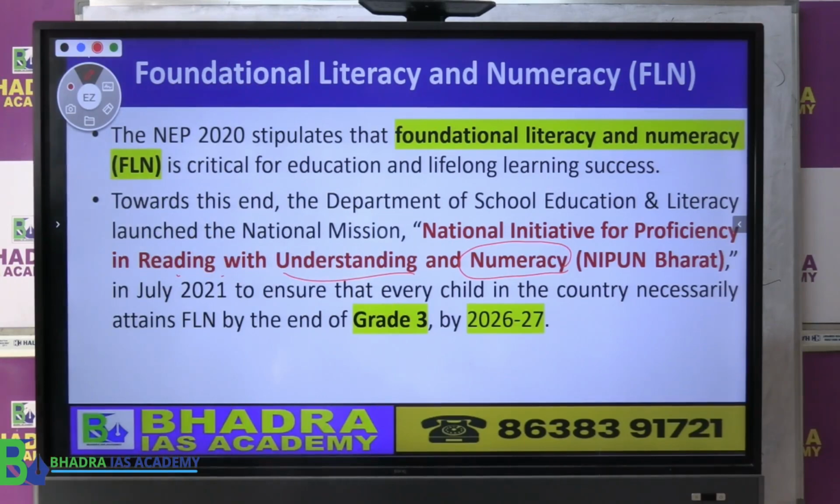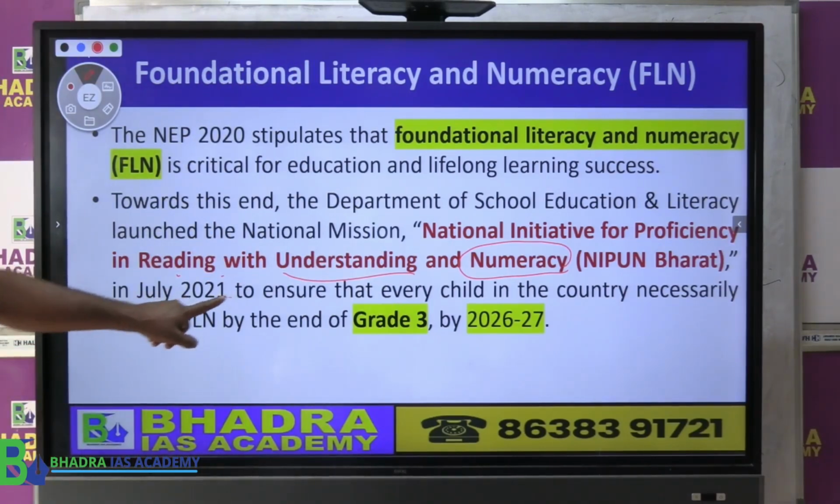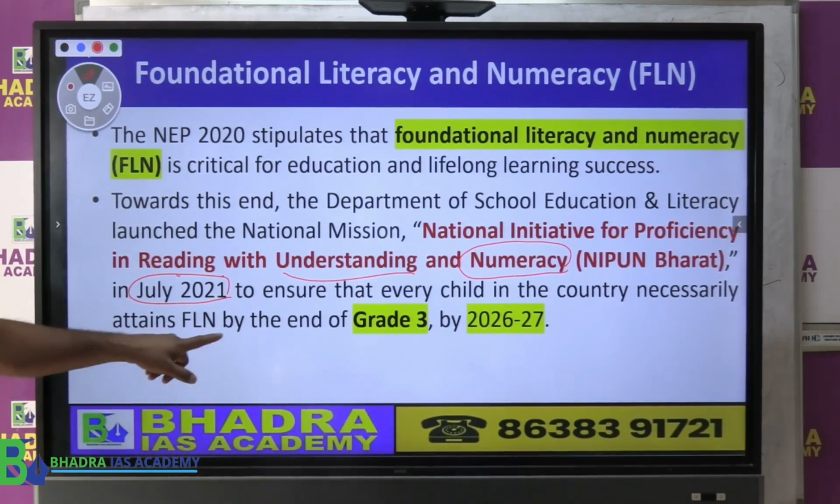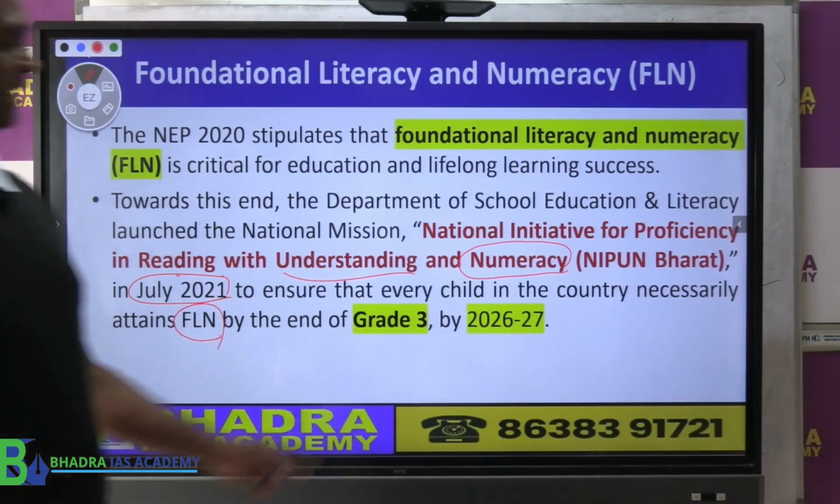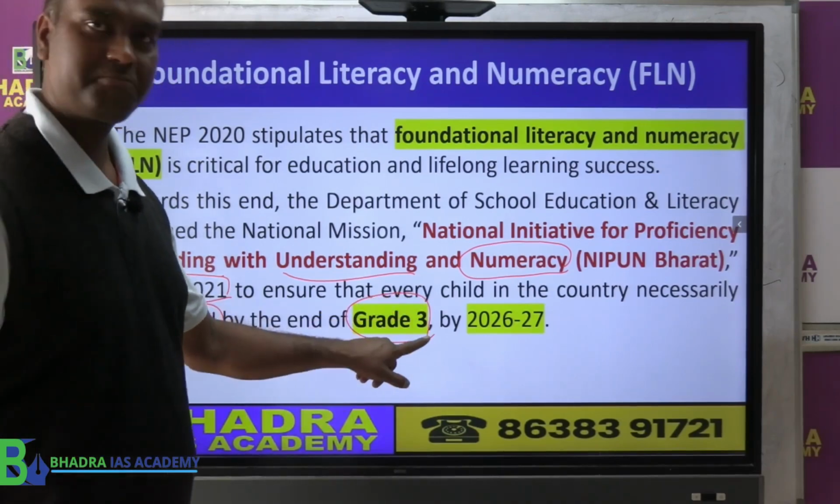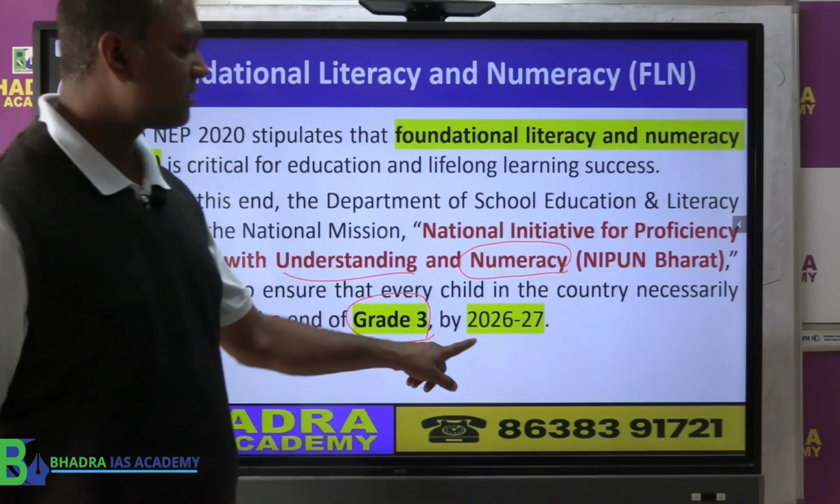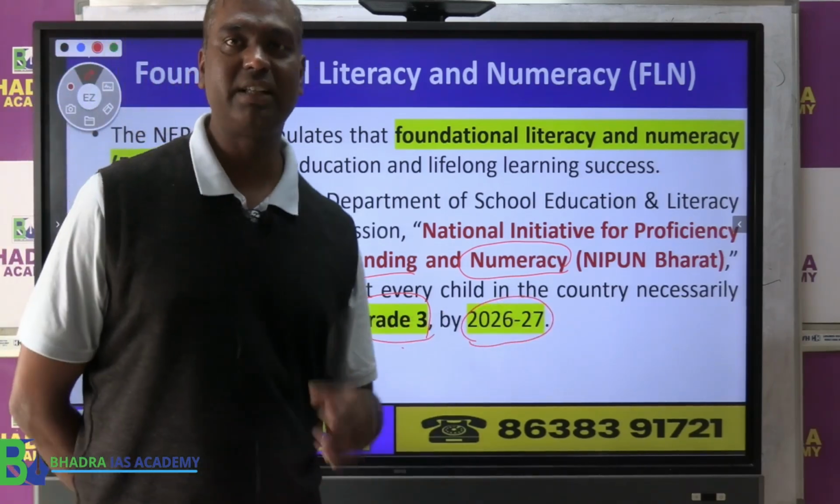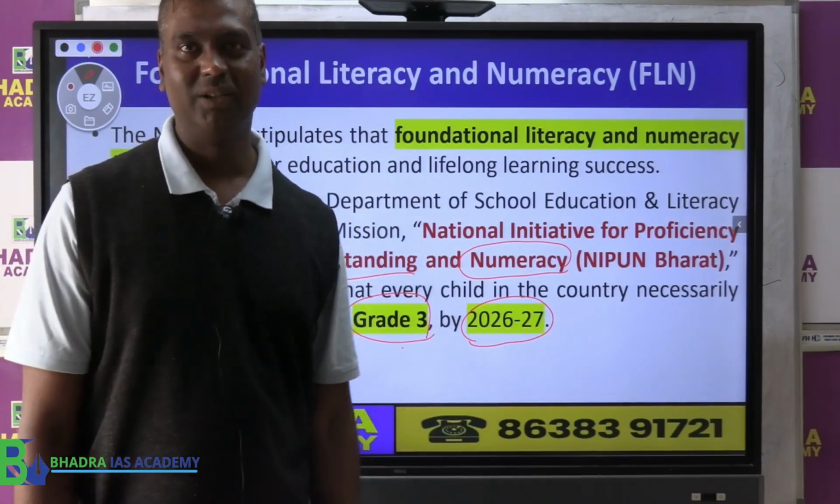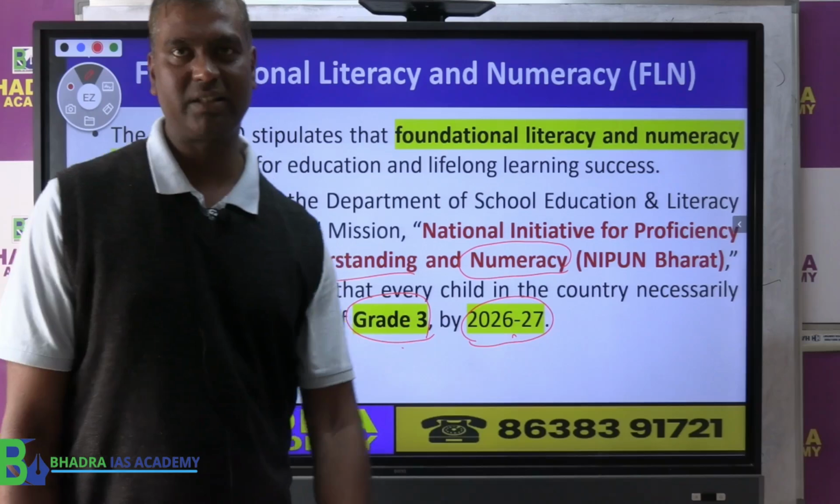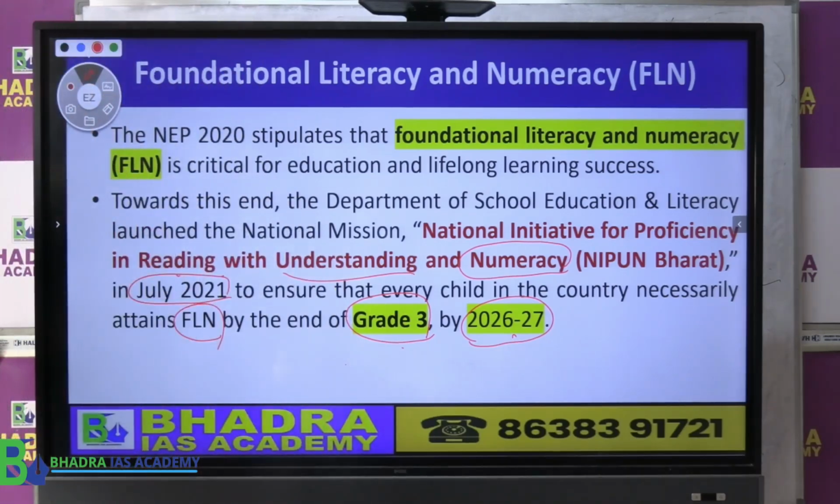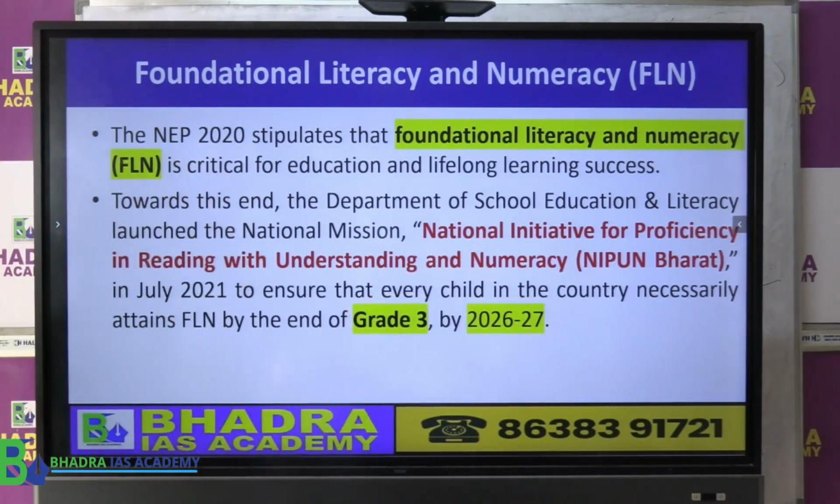Numeracy. Now this scheme, which was launched in 2021, is to ensure that all the children in the country have this FLN, that is the basic literacy and numeracy skill, by the time they reach grade 3. This target is to be achieved by 2026-27. So that is the target given. This is another initiative which the economic survey has talked about. Be familiar with these new concepts in education.